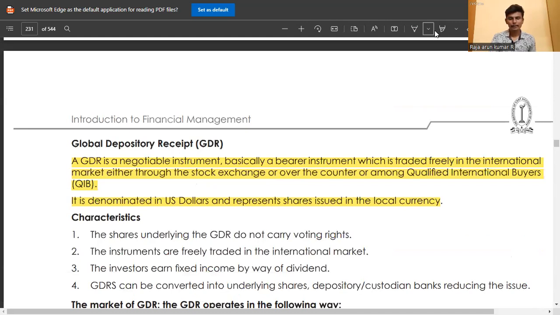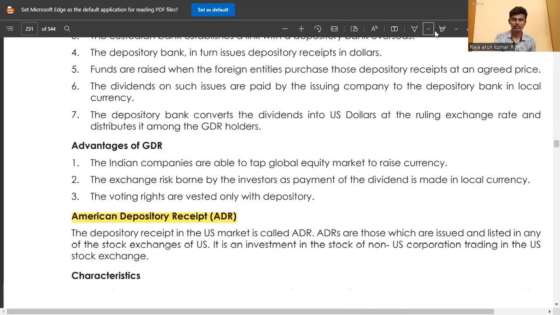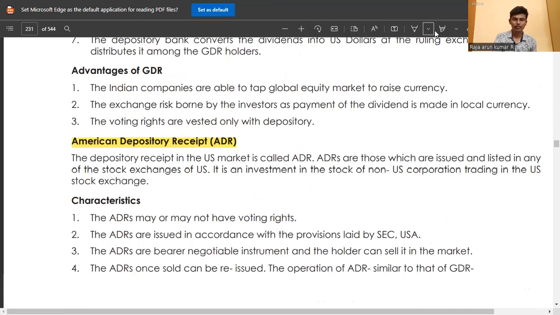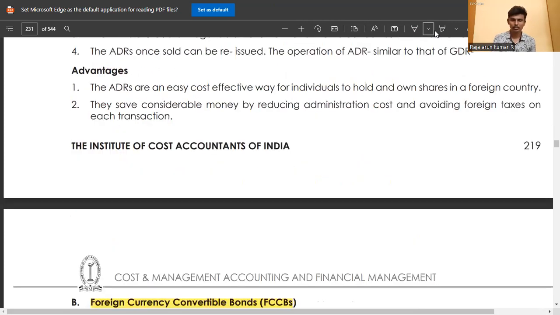Global depository receipts are negotiable instruments, basically a bearer instrument which is traded freely in the international market, either on the stock exchange, over the counter, or among qualified international buyers. They are denominated in US dollars and represent shares issued in local currencies. Okay, just go through this topic.